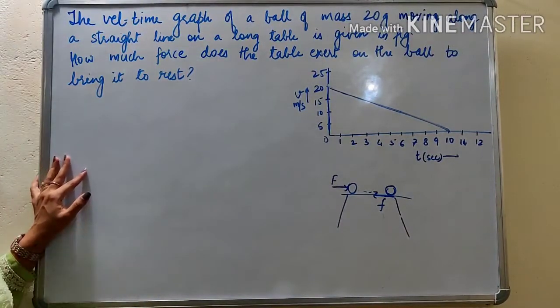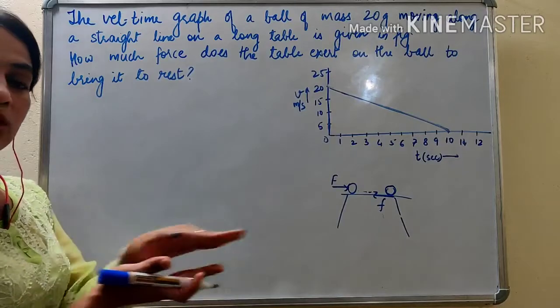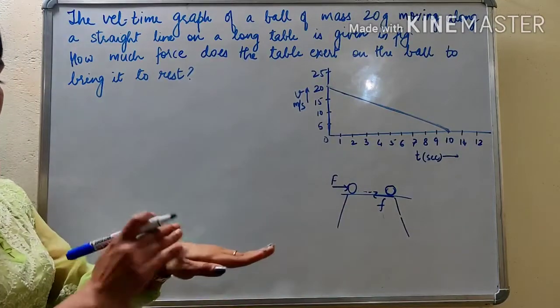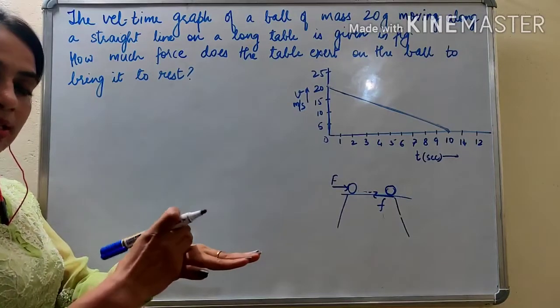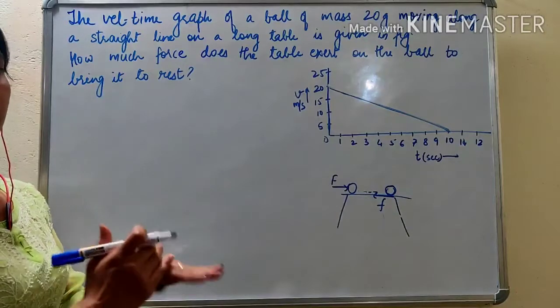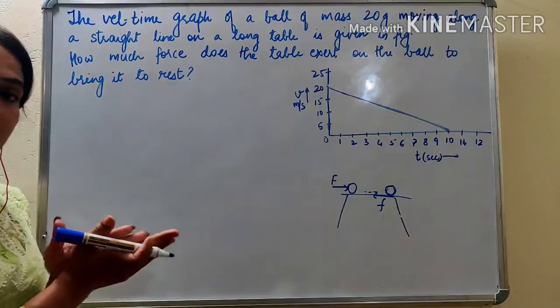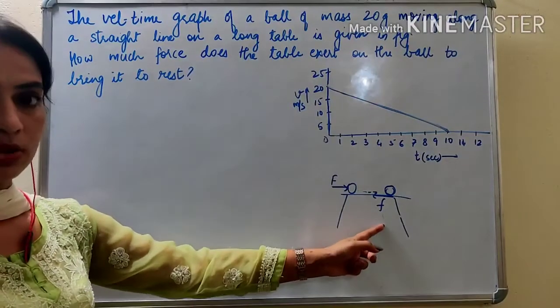Okay, the frictional force acts between two surfaces, the surfaces of the bodies which are sliding against each other. So this is the surface of the table and the ball is sliding on the table. So that's why the lower surface of the ball and the upper surface of the table which come in contact, they slide against each other, and this is where frictional force appears.